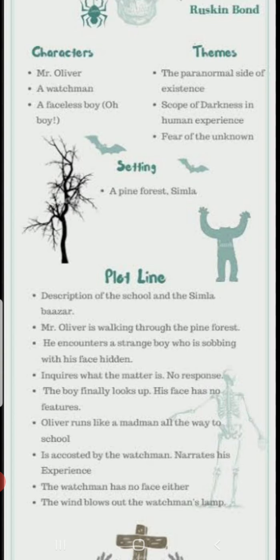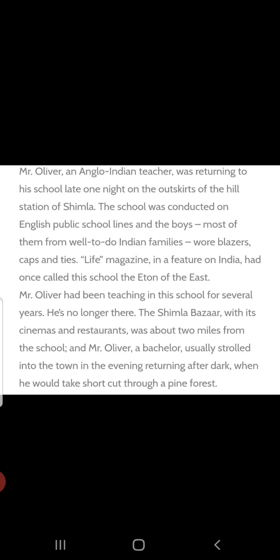Plot line, now I already said the same points are mentioned here. Now, Mr. Oliver, an Anglo-Indian teacher, was returning to his school late one night on the outskirts of the hill station of Shimla. From before Kipling's time, the school had been run on English public school lines, and the boys, most of them from wealthy Indian families, wore blazers, caps and ties. Life magazine, in a feature on India, had once called it the Eton of the East. Mr. Oliver had been teaching in the school for several years.